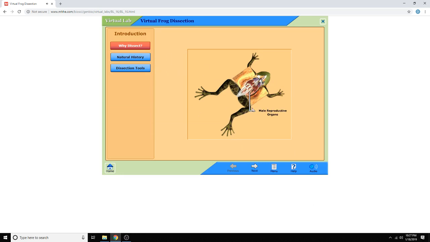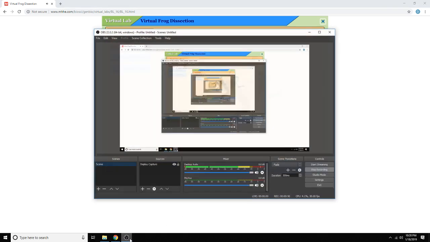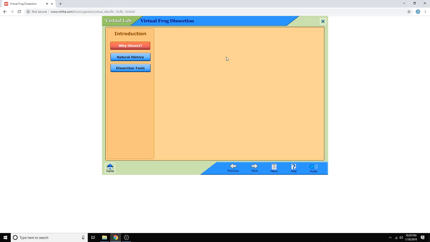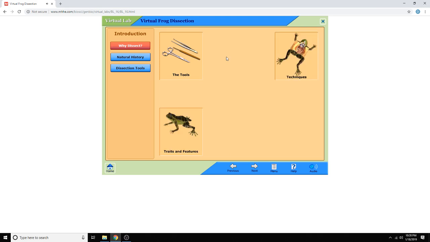This computer program will give you an opportunity to dissect a frog on your computer screen and lead you on a trip through the different body systems of a frog. You will see firsthand how the different systems of a frog look and function. While doing this frog dissection, you will learn how to use the different tools needed, dissection techniques, the traits and features of the exterior of a frog, the parts, functions, and appearance of 8 major organ systems found inside a frog, and to compare the anatomy of a frog to that of a human.